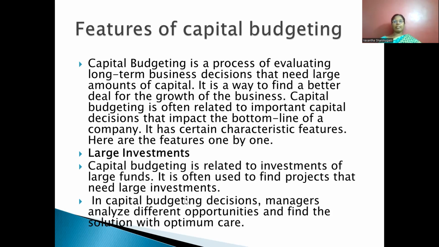It has certain characteristics or features. So what are the characteristics of capital budgeting? First one is that it is a large investment. Nothing but a huge amount of money is invested in capital budgeting. So it is related to investment of large funds. It is often used to find projects that need large investment.